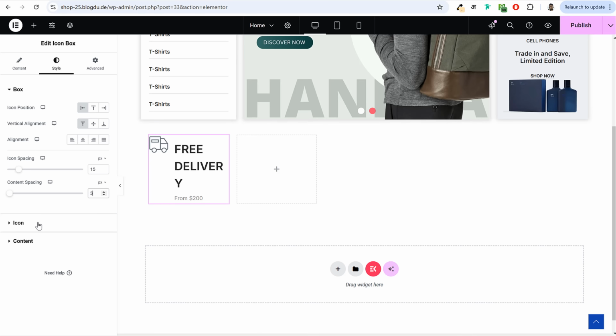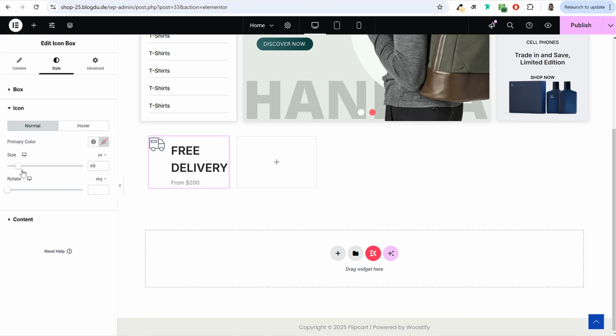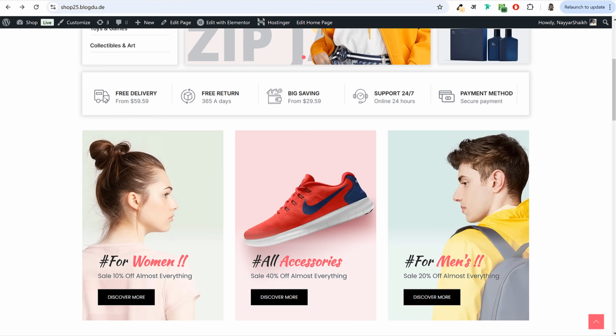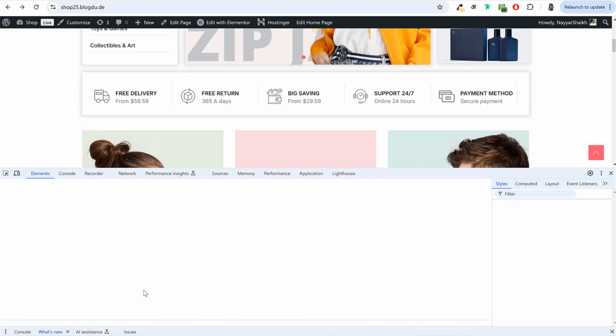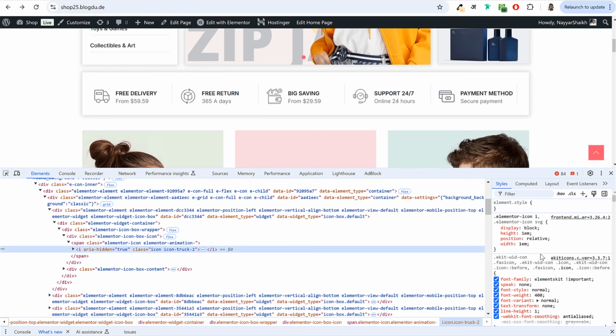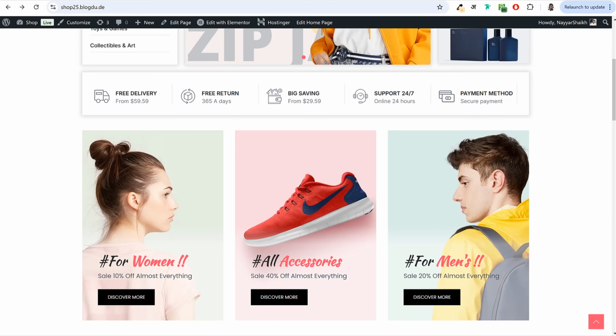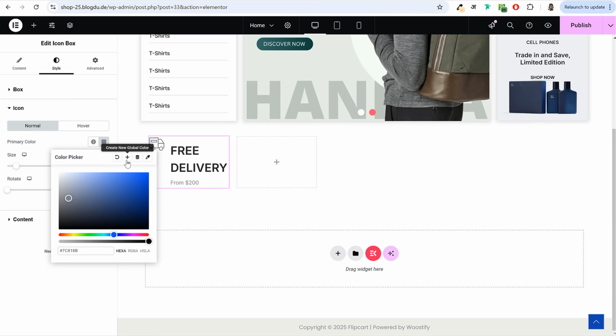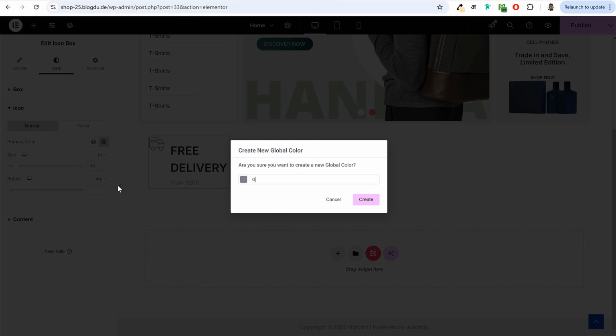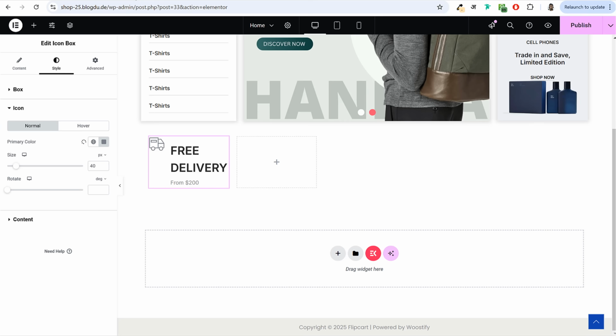Then we have icon related settings. So click on that. What size you want for the icon, you can increase or decrease. So for this, I'll set this to 40 pixels and we'll also change the color. So I'll right click, inspect to see the color of this icon. Let's scroll down. Here it is. So I'll copy the color code, come over here, paste in the color code, plus button, will save it as gray color.